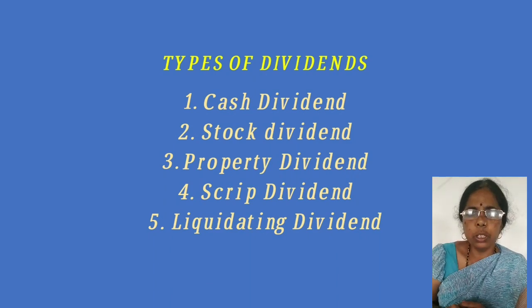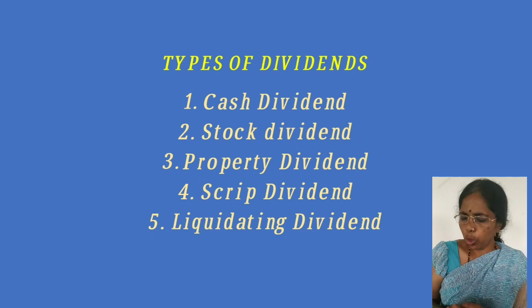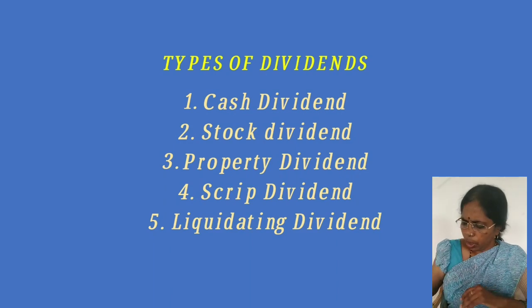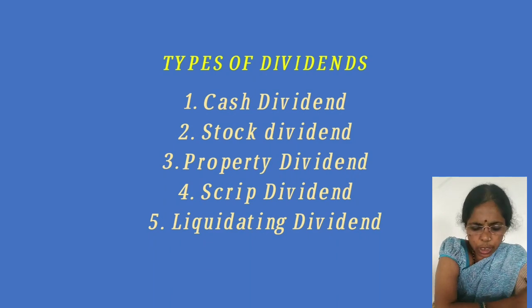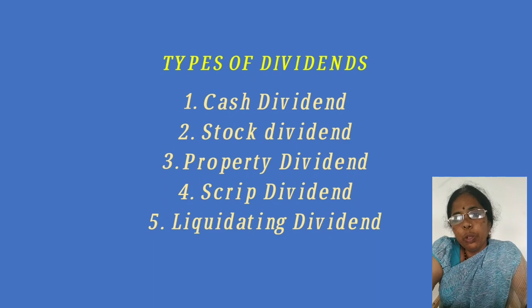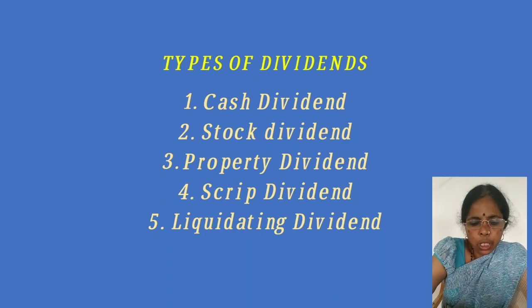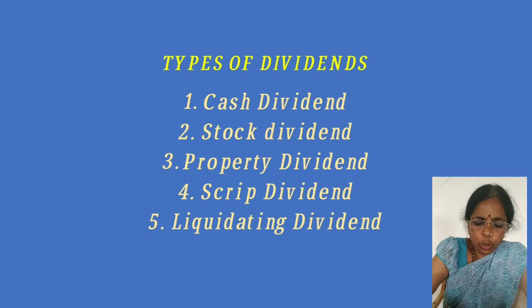As we have referred, dividend refers to the company's policy to distribute the earnings between payments to the shareholders and retained earnings. So the earnings earned by the company will be distributed to its shareholders, and this is known as dividend. The term dividend refers to the part of profits of a company which is distributed by the company among its shareholders. Now for the investment made by the shareholders in the organization, some rewards have to be given to them. So in the form of rewards, dividend is distributed to the shareholders.